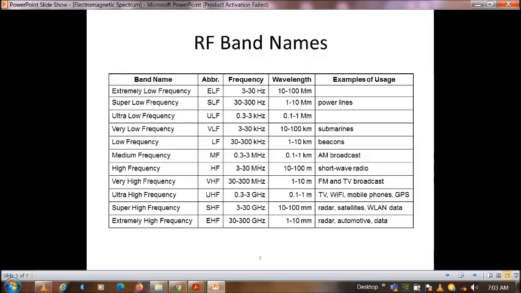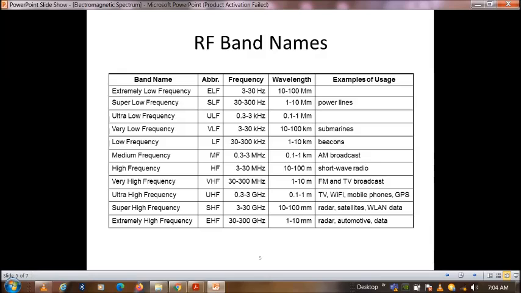High frequency, 3 to 30 megahertz, 10 to 100 meters. Very high frequency, 30 to 300 megahertz, 1 to 10 meters. Ultra high frequency, 0.3 to 3 gigahertz, 0.1 to 1 meter.